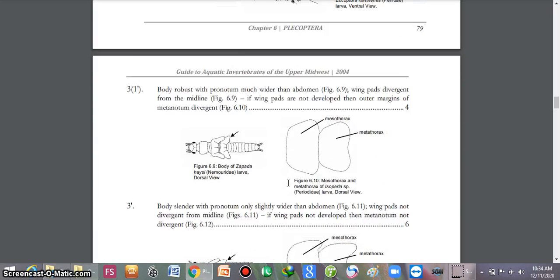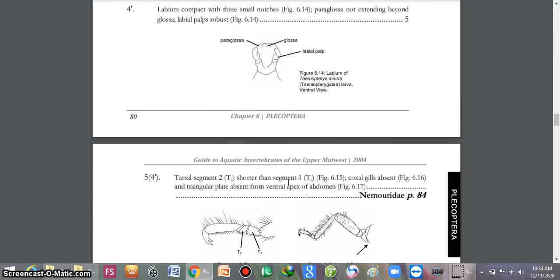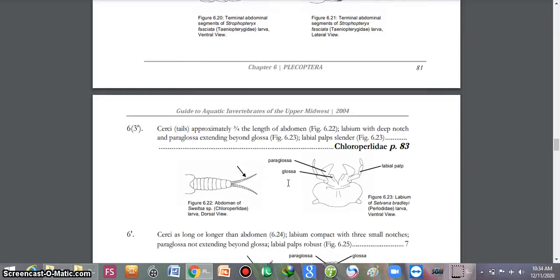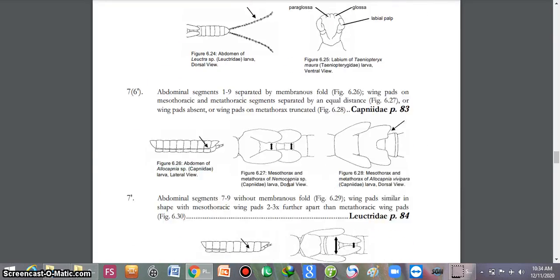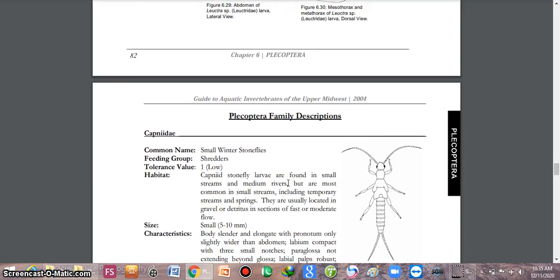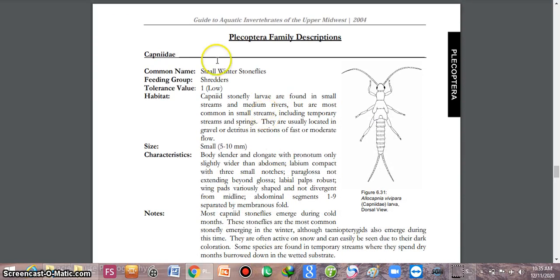These are the various families of the Plecoptera. Explain with the examples. Diagrams. Their family description.